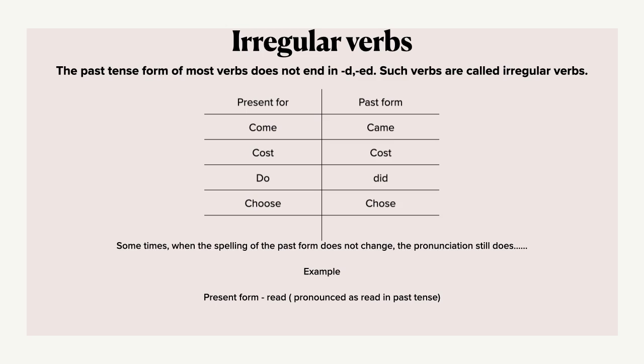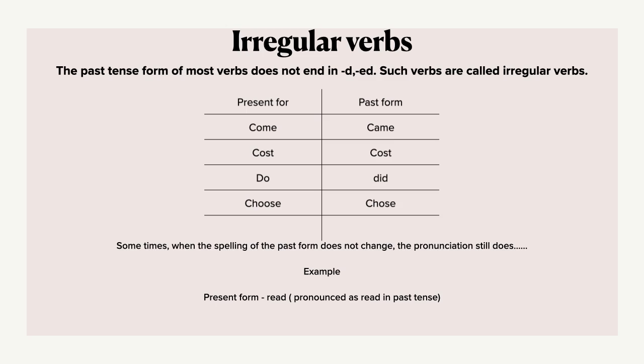Here you see no d or ed is found, but the total spelling itself changes and gives a new meaning and spelling in past tense. See, come became came. Cost becomes cast in past tense in the same manner. Do becomes did. Choose becomes chose. Therefore, regular verbs will always end with ed in past time. Irregular verbs will not end with d or ed.